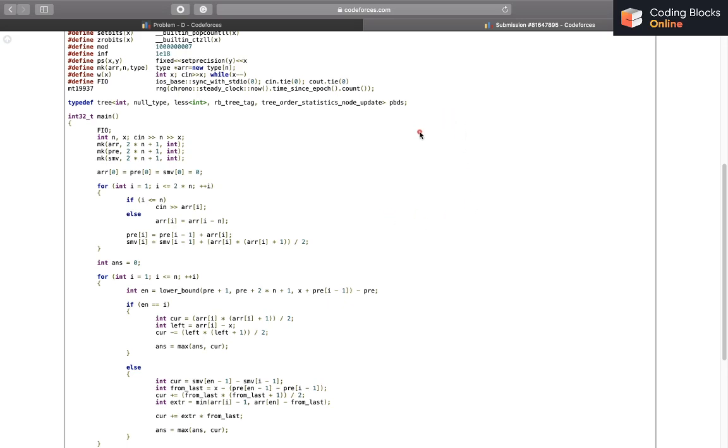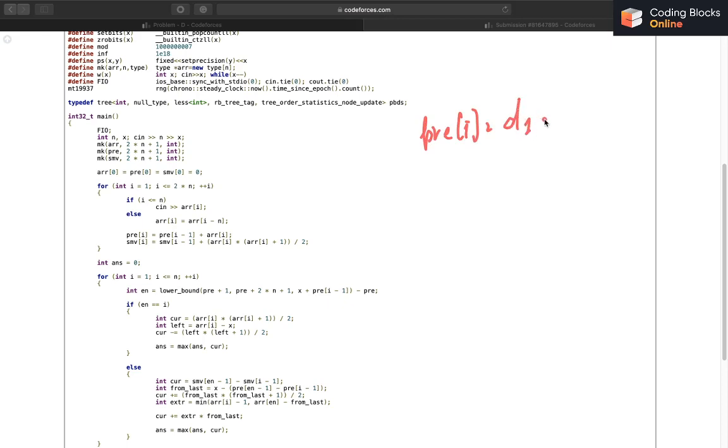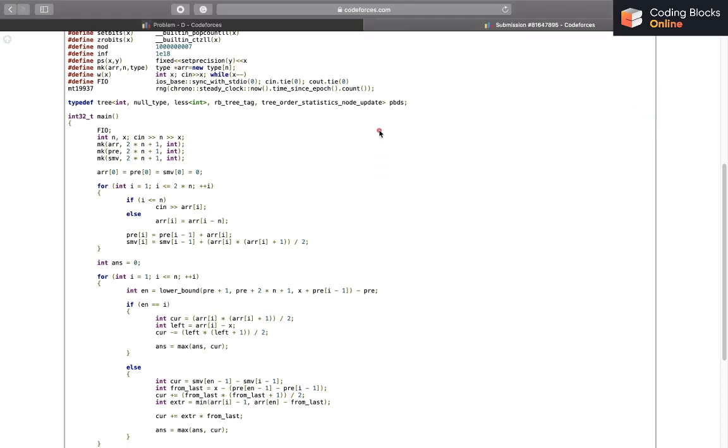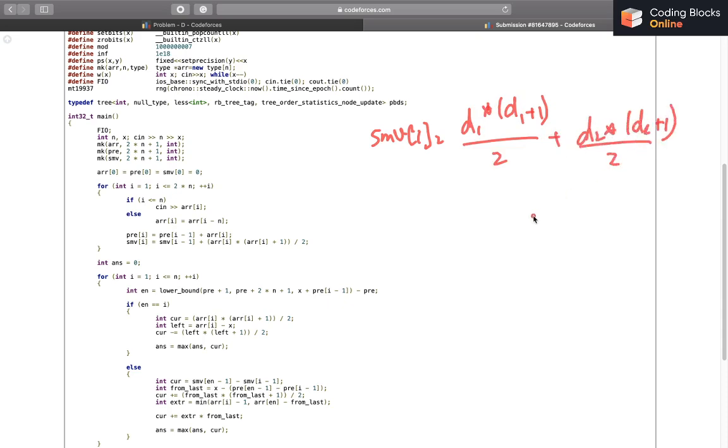So pre of i is basically d of 1 plus d of 2 up to d of i, and this smv of i is basically d of 1 into d of 1 plus 1 by 2, plus d of 2 into d of 2 plus 1 by 2, up to the same thing for i, d of i into d of i plus 1 by 2.